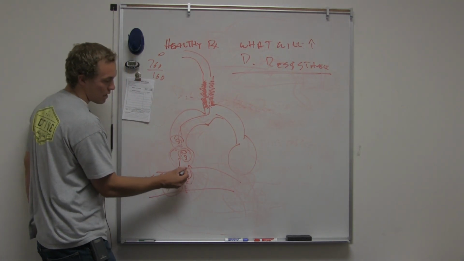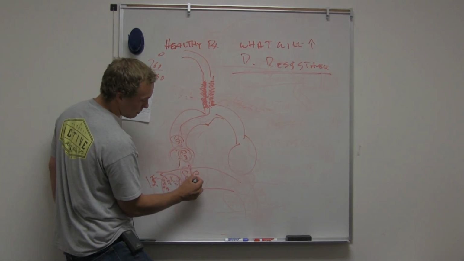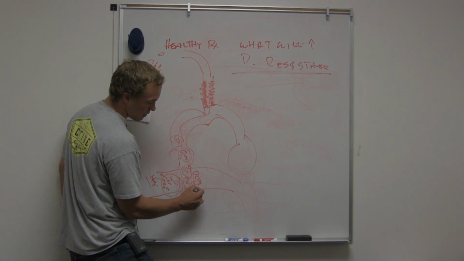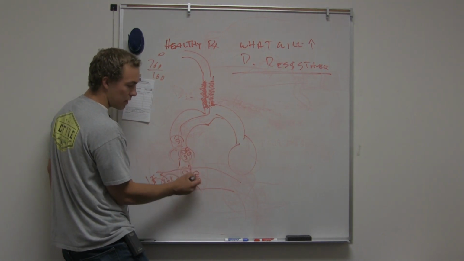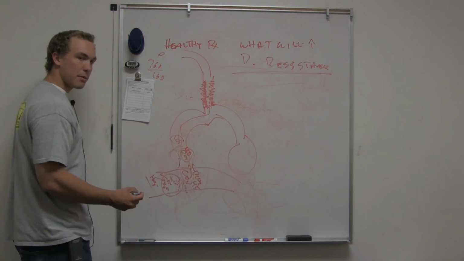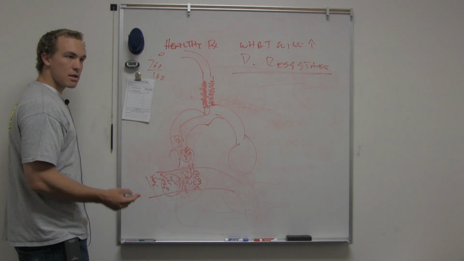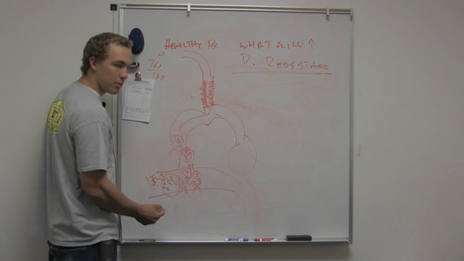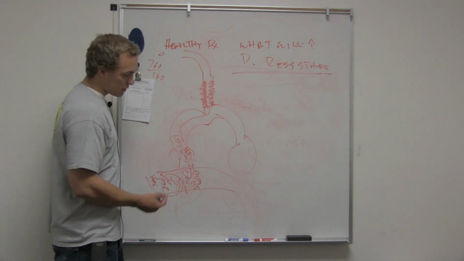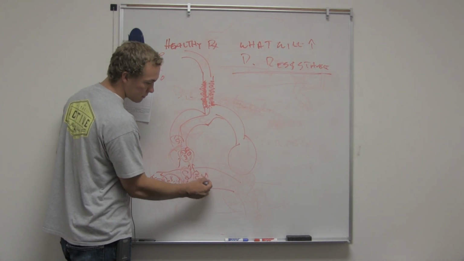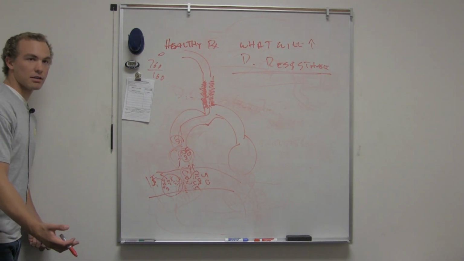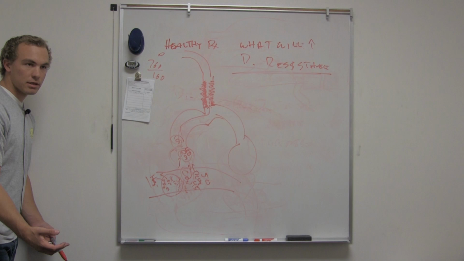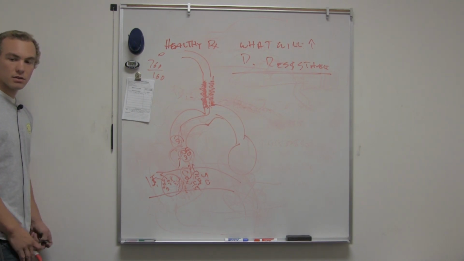So now we have CO2 and we breathe it out, but the PCO2 right here is 45, and this is 40, so it wants to go that way. But if CO2 builds up in there, it gets higher and higher, so can I push CO2 out of my blood anymore? No. So my CO2 levels will start to increase. Does that make sense? So someone having an asthma attack is known to have high CO2 levels. Does that make sense?